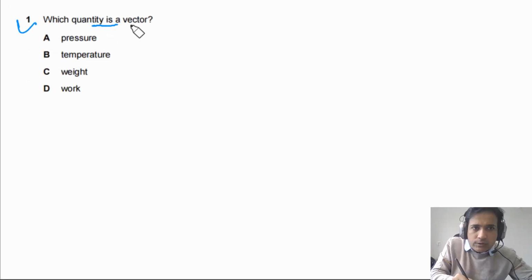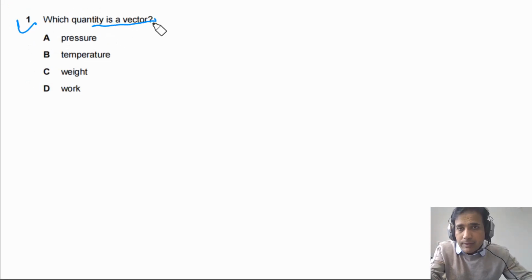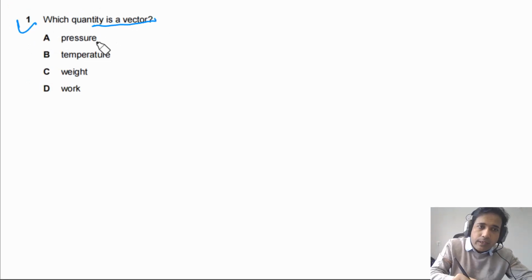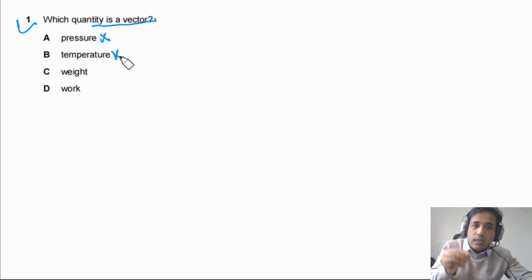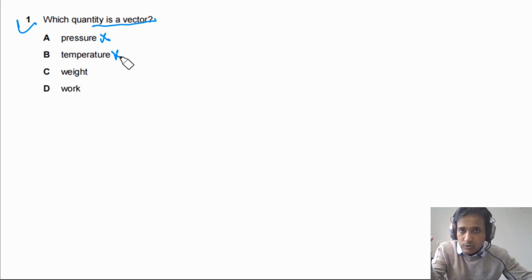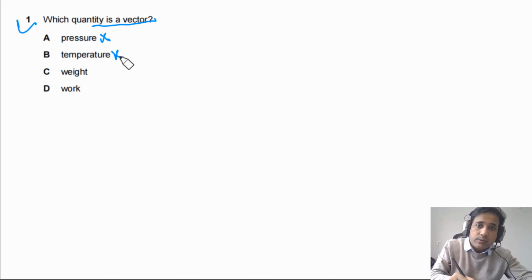Question 1 says, which quantity is a vector? So a vector quantity has magnitude and direction. Now, if you look at the given quantities, pressure is a scalar. To describe pressure, we don't need to talk about direction, so it's a scalar quantity. To describe temperature, we also don't need to talk about direction. So this is also a scalar quantity.